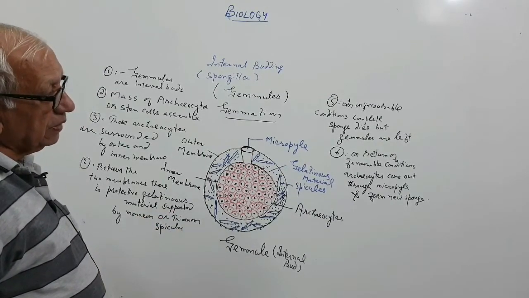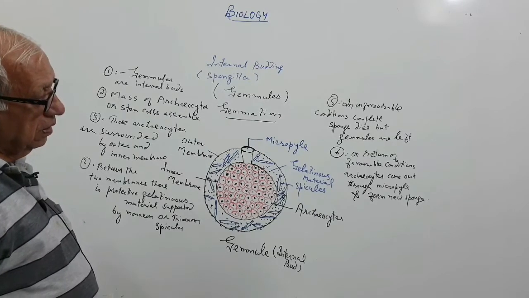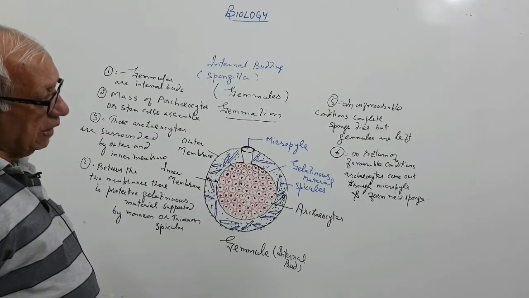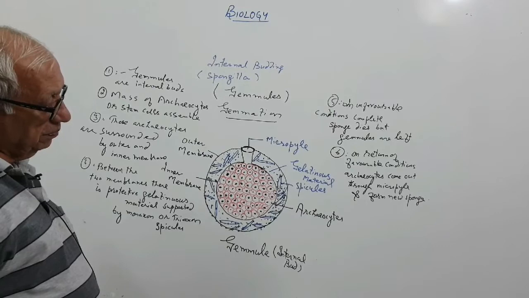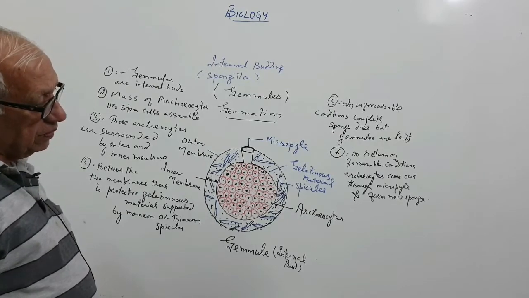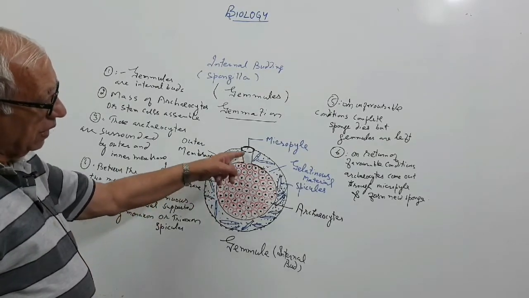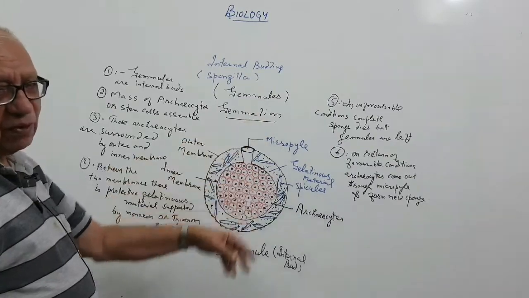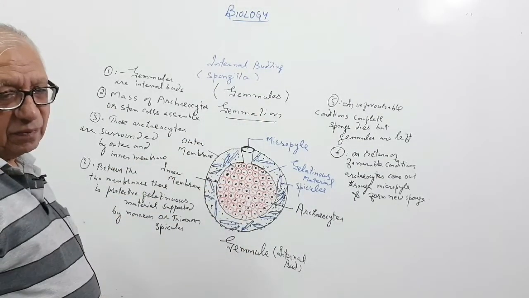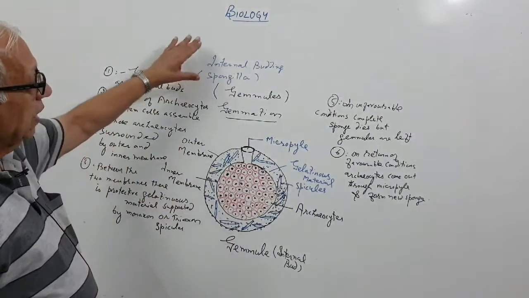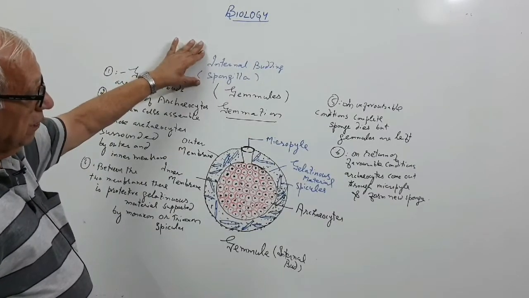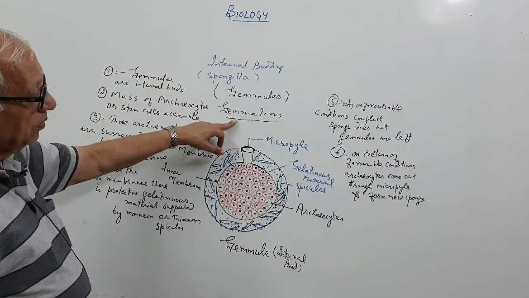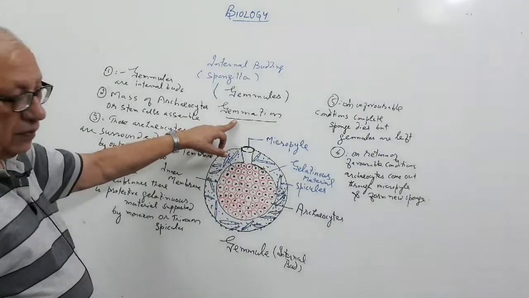In unfavorable conditions, the complete sponge dies, gemmules are left. On the return of favorable conditions, the mass of archaeocytes comes out and forms the new sponge. Once again, gemmules are internal buds, and the process of formation of gemmules is called gemmation.